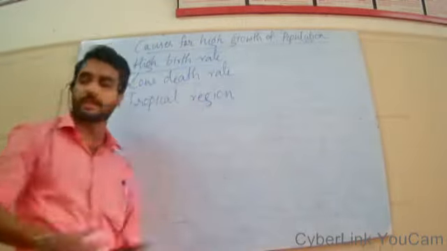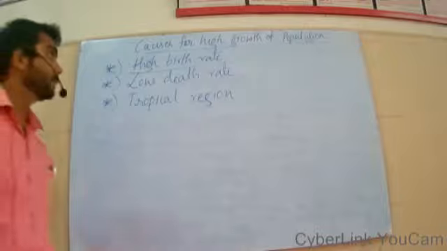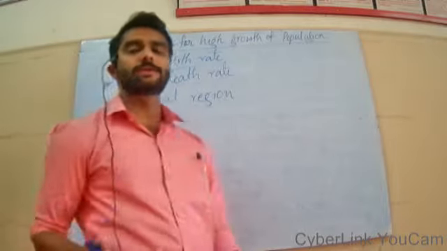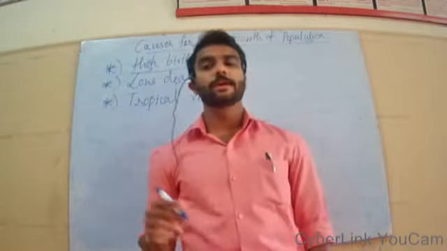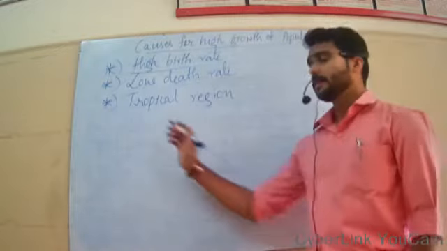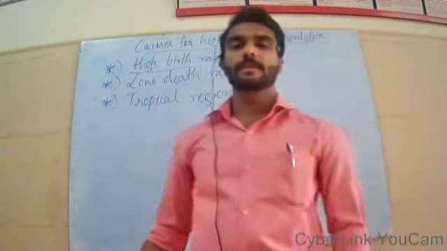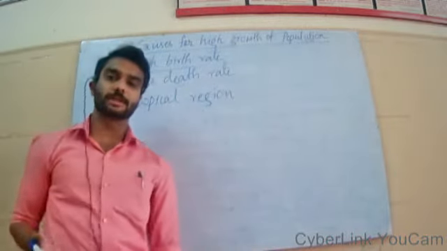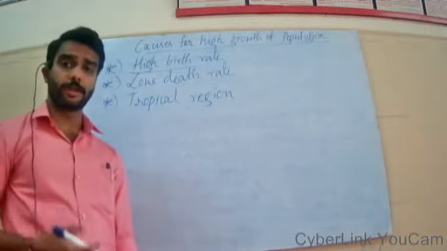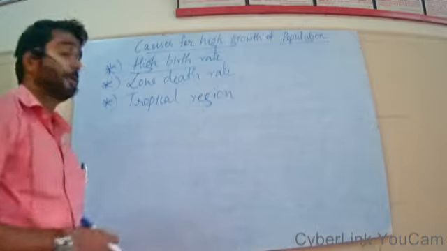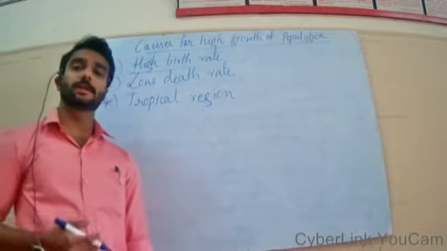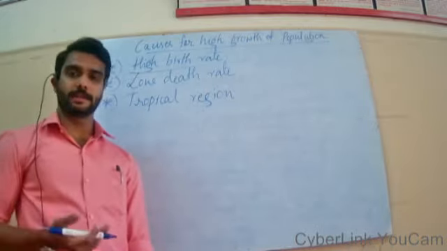Here the children, both male and female, reach the age of maturity or puberty at a very small age. On average, the marriage age for male children in our country is 21 years, and the average marriage age for female children in our country is 18 years.